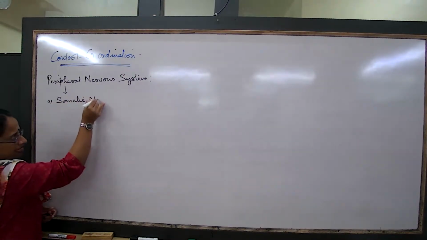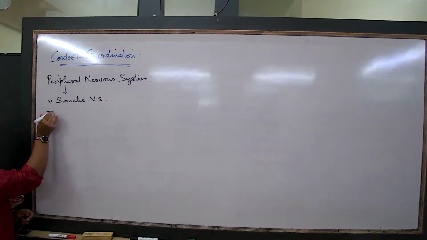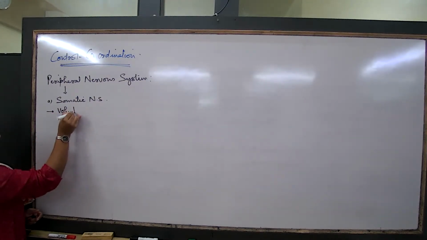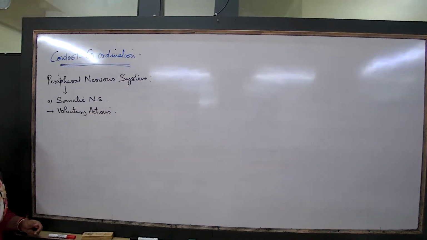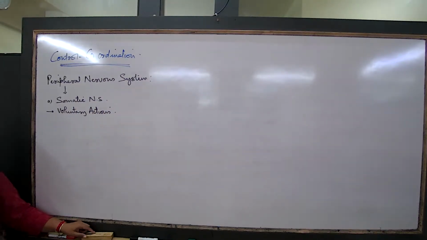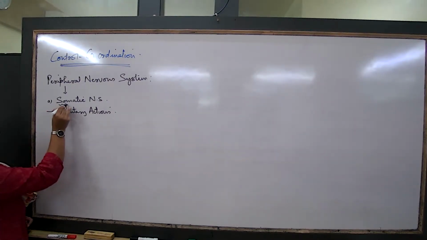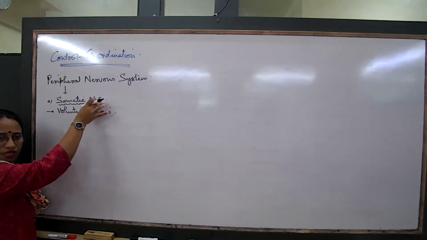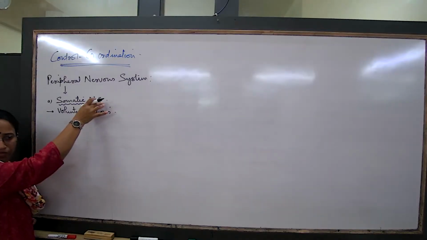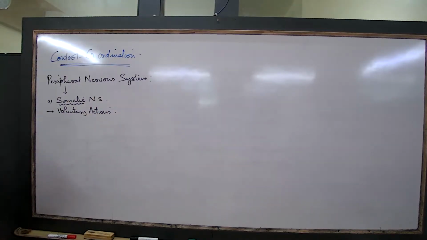This is a basic concept only for you to remember. What is the somatic nervous system doing? It is regulating all the voluntary actions of our body. This was the last concept that we were discussing the other day. When I say somatic nervous system, you are supposed to understand that this part of the nervous system contains hundreds of neurons, and all these neurons are controlling one type of function: controlling the voluntary actions of the body.